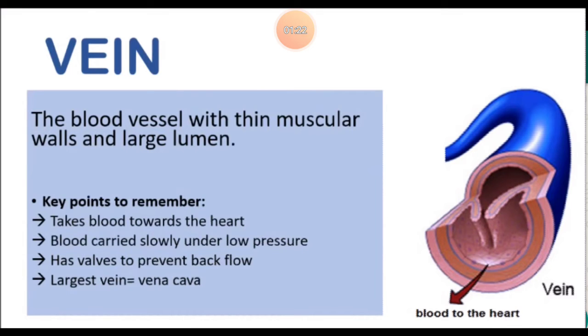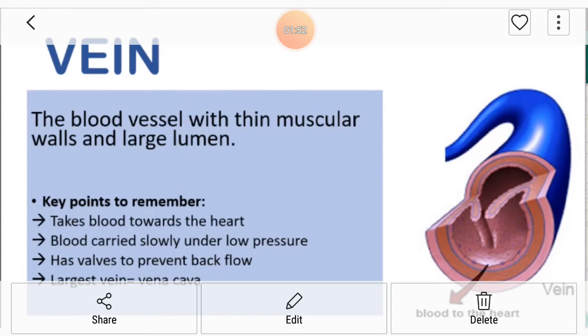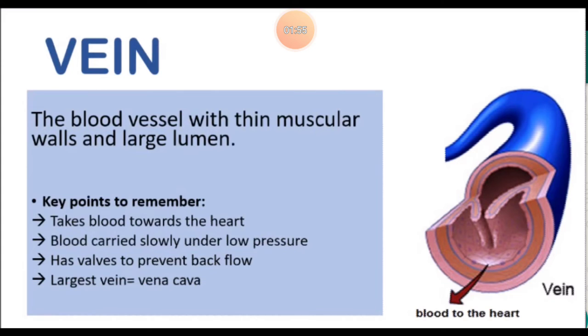It has valves, that's why the blood flows inside the vein with low speed and low pressure, and it also prevents backflow of the deoxygenated blood. The largest vein in our body is vena cava. Superior and inferior are two types of vena cava. Superior vena cava takes deoxygenated blood from the upper side of the body, and inferior vena cava takes deoxygenated blood from the lower side of the body parts.